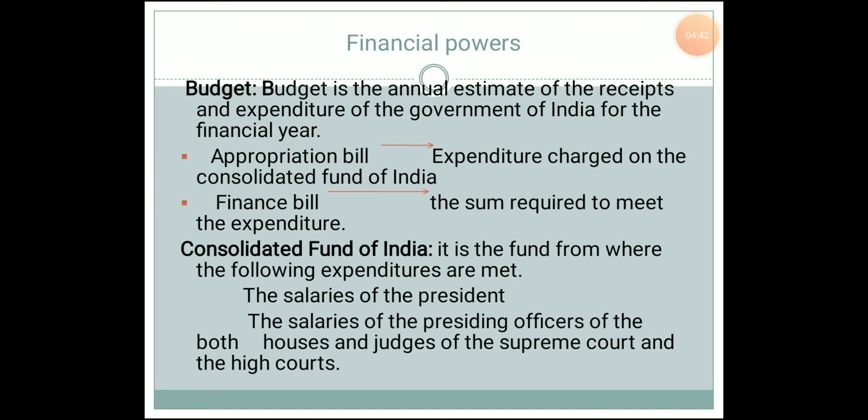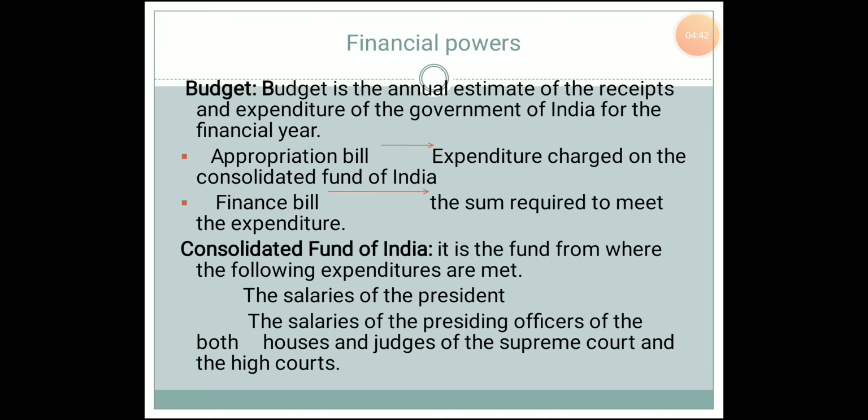Now let us discuss the financial powers. As we have the budget of a year, the government also has a budget. We might have heard that every financial year, at the beginning of the financial year, the finance minister comes with the budget, and the budget speaks about the receipts and the expenditure of the government. Receipts means the sources of income, and expenditure means, surely you know, how the money, the income of the government, is being spent.